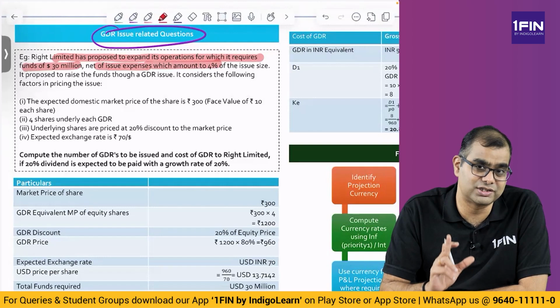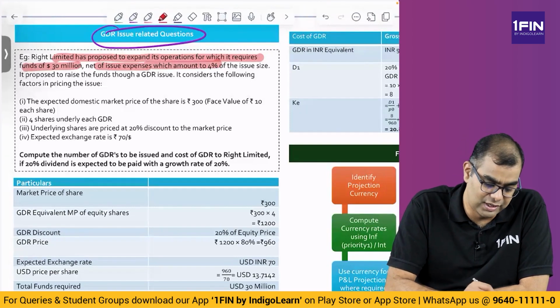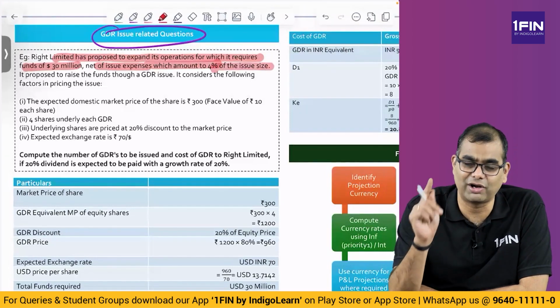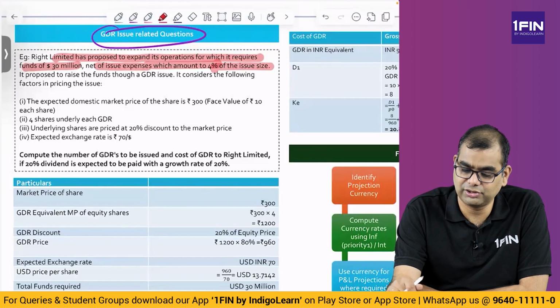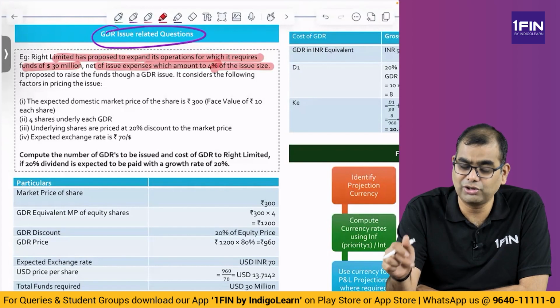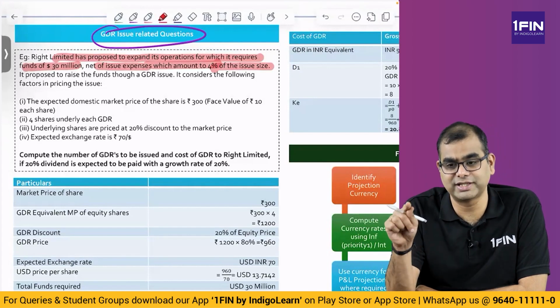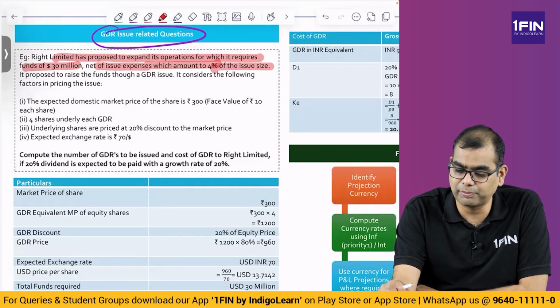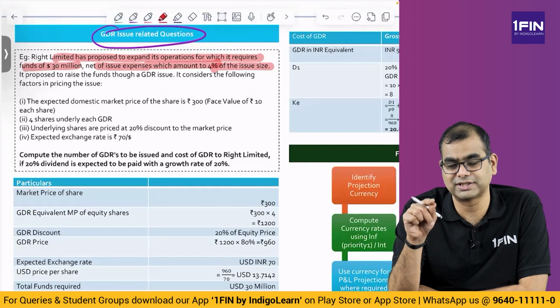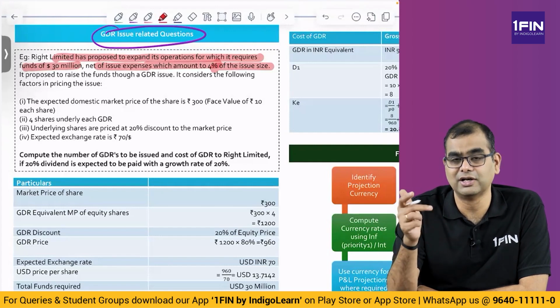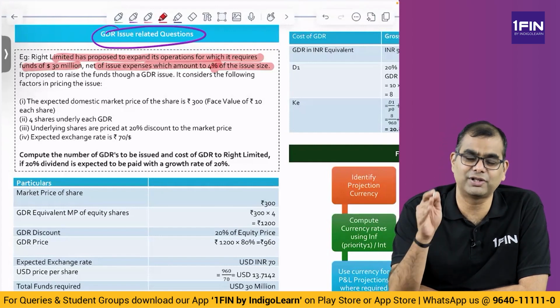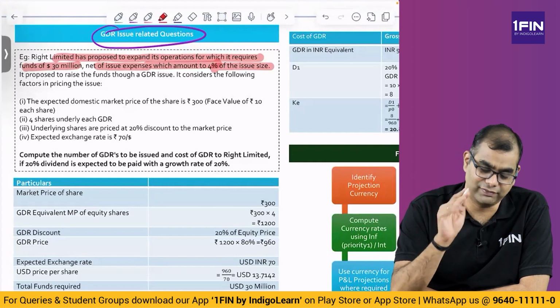Please remember, these are the words in the English language, you have to be very careful. 4% of the issue size. So if you have 100 by 0.96, you have to raise 104.166, and 4% of that is 4.166. You subtract, you will get 100. So if you need 30 for the project, how much should you actually raise? You have to find it out.